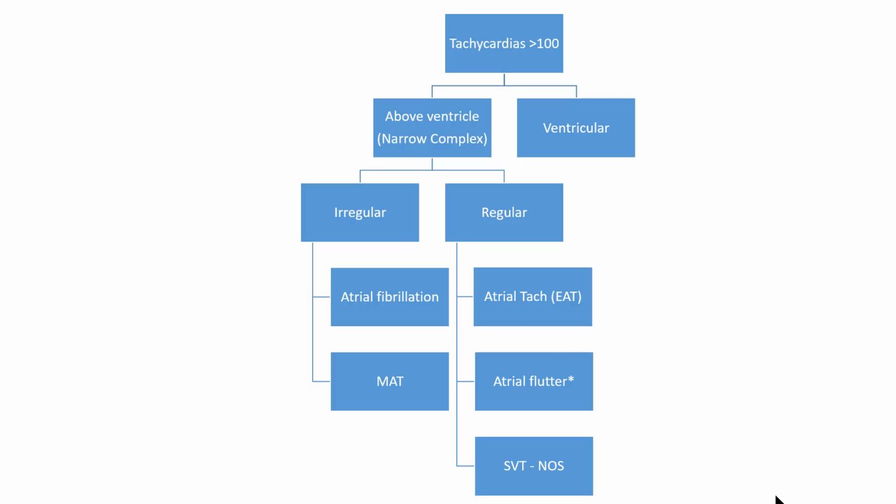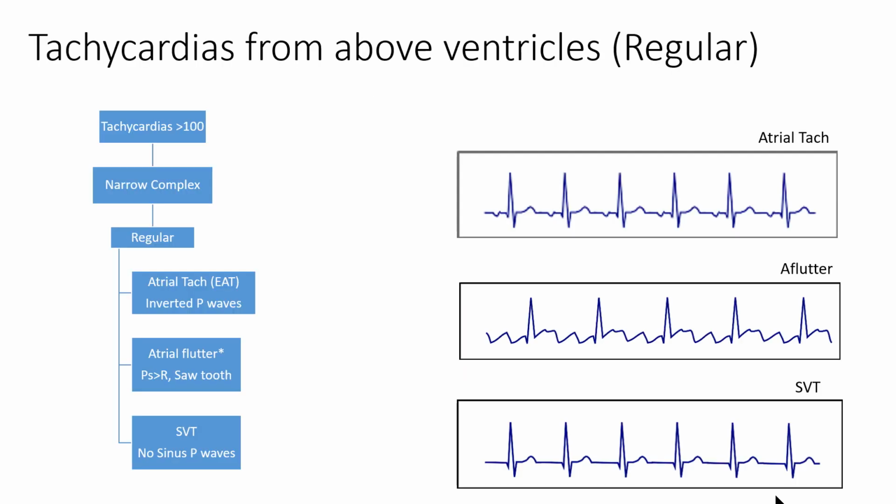So here is a framework for coming to terms with the tachycardias. By definition, they need to be above 100 in terms of rate, and then we have those that are ventricular and then those that arise above the ventricle that are generally narrow complex. Subsequently, we can also divide these into regular and irregular tachycardias. Let's look at the regular ones first. On the regular side, we have first ectopic atrial tachycardia. We can see here that there's going to be a rate above 100 and that there's going to be inverted P waves. Then we have atrial flutter.